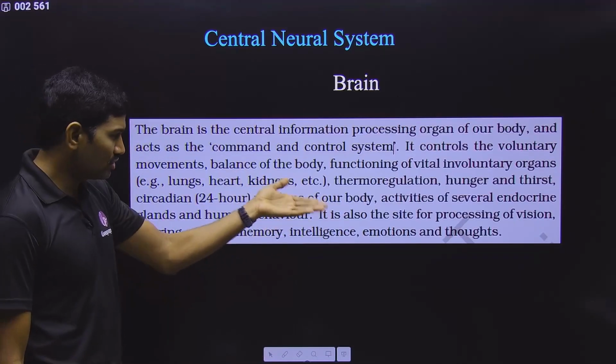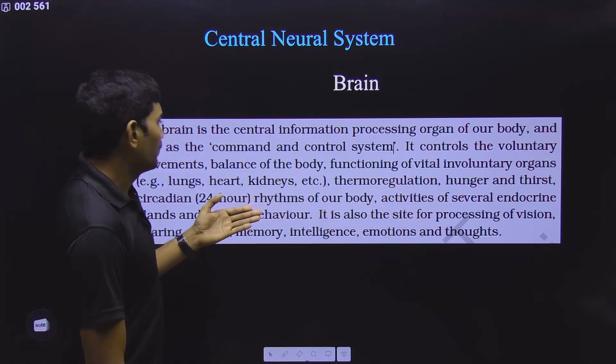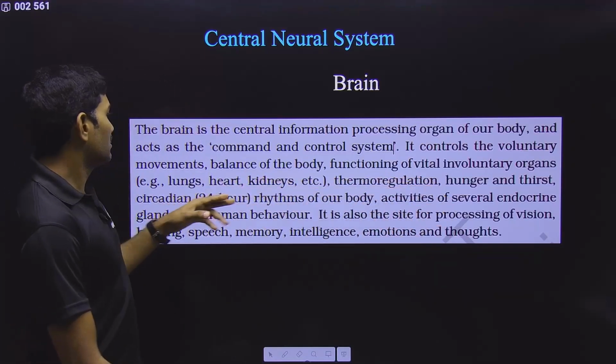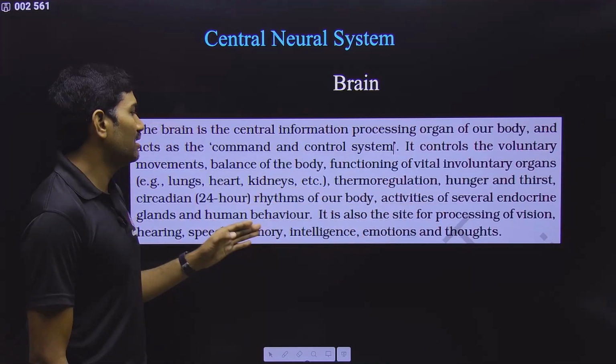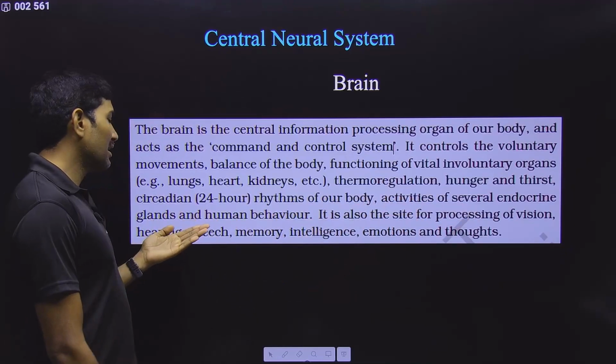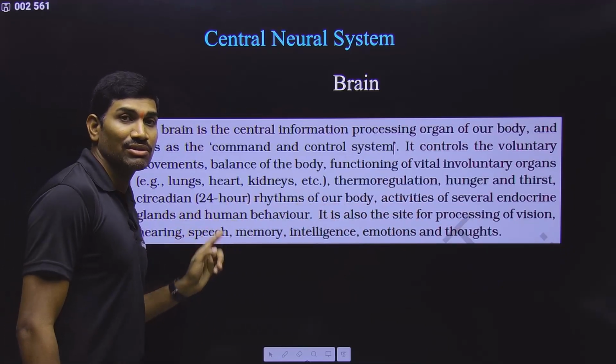Many things we study, no? This is what they are saying. And also the rhythms of our body. Okay, so involuntary organs like all these things, thermoregulation, hunger, thirst, and circadian rhythms of our body, activities of several endocrine glands. This is very important. Activities of several endocrine glands.